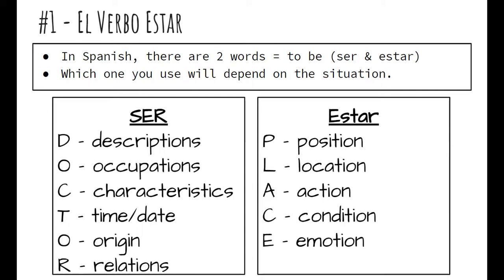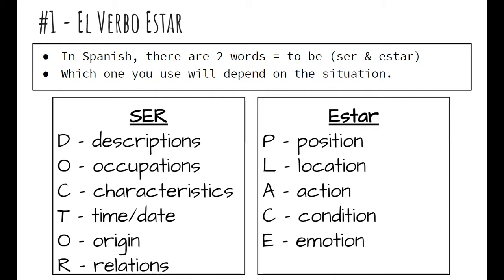We're going to be focusing primarily here today on position and location. We'll cover action, condition, and emotion another time, but the big difference is that condition and emotion have more the idea of temporary things, like being mad or a room being dirty but could get cleaned.